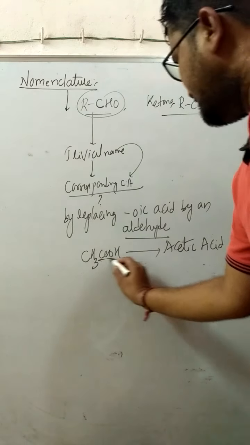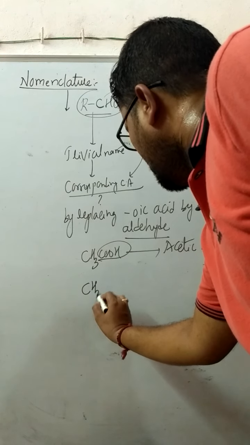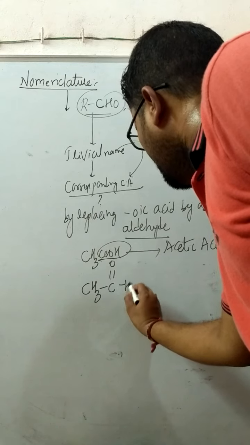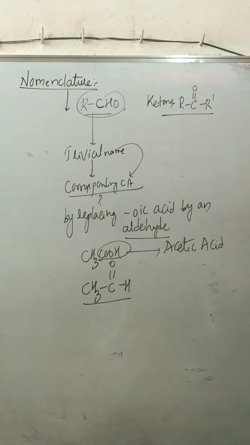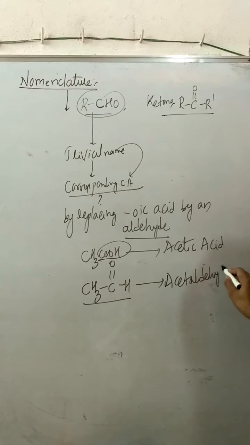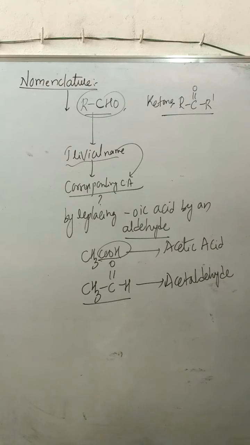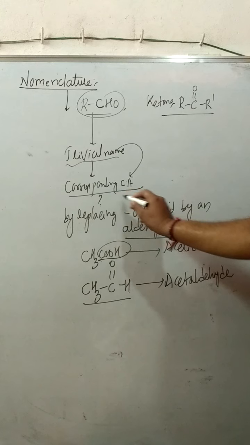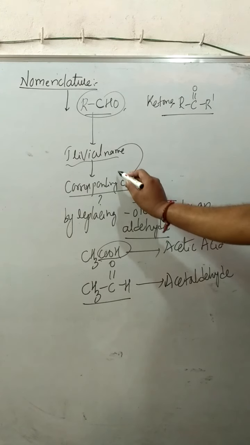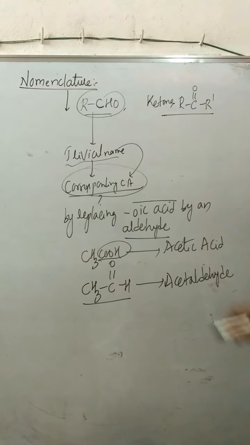Suppose I replace this carboxylic acid group by an aldehydic functional group, I can write it as CH3C double bond O single bond H. The name of this compound is acetaldehyde. According to this, the trivial name of an aldehyde is obtained from the corresponding carboxylic acid by replacing OIC acid by aldehyde.